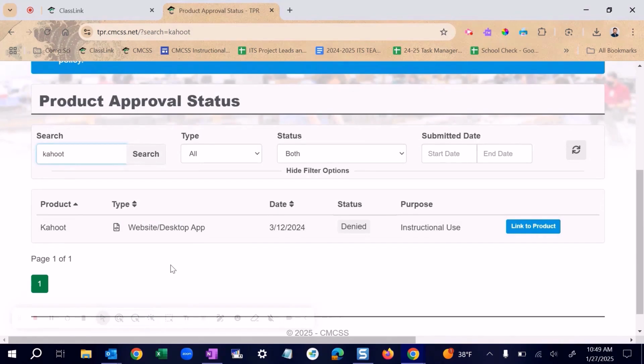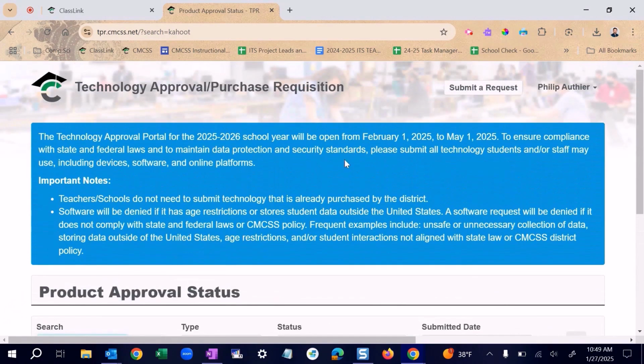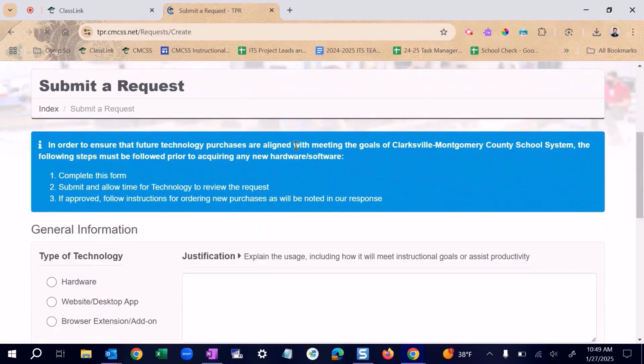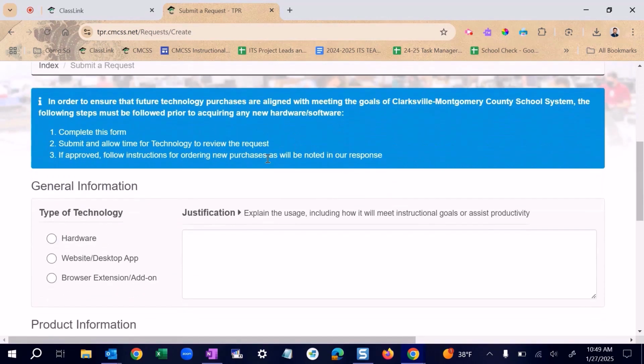Alright, so now you have a product that you want to have approved, and it is not on the list, approved or denied. You want to go ahead and submit a request on February 1st. Up here in the top, click on Submit Request, and on the next screen, when you scroll down, you're going to have a place to enter in the information for that product. It's important to complete the form completely. Every section needs to be filled in, otherwise when you hit Submit, it'll bounce back to you with a red marker showing you what you're missing.